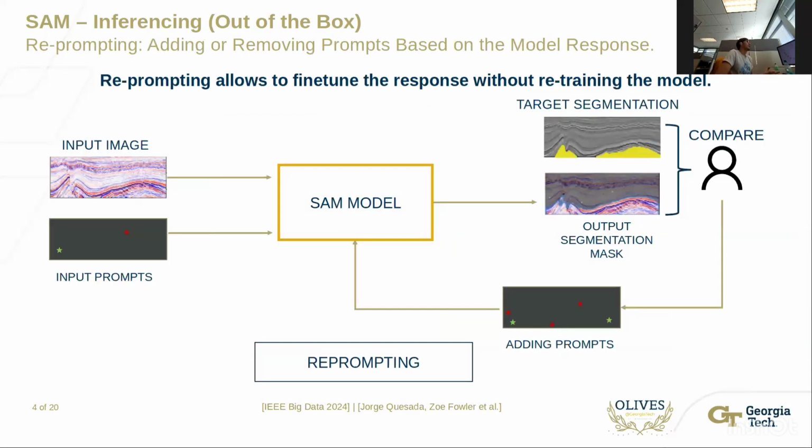This flexibility allows for the concept of reprompting, essentially to fine-tune the response of the model. We developed a reprompting tool built on SAM, in which a user sees an input image and produces a number of prompts, and then looks at the output segmentation mask produced by SAM, comparing it to the target segmentation mask. If the user is not satisfied with the current segmentation mask, then they can add either inclusion or exclusion prompts and re-observe the result of SAM. They can continue through this process in an iterative way until they are satisfied with the result.